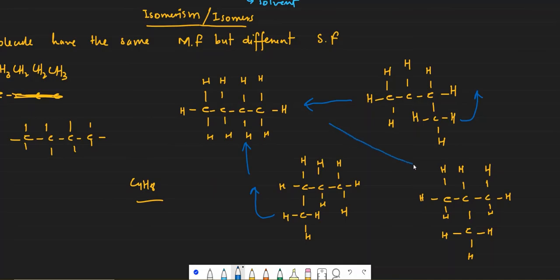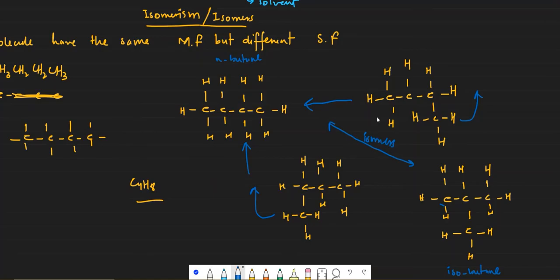But if you see, this is different. This is completely different. You cannot twist it to make the original molecule. It means that they both are isomers of each other. This is called normal butane. This is called crazy butane. Just kidding. It is called isobutane. Isobutane. Okay, so they both are going to be isomers.